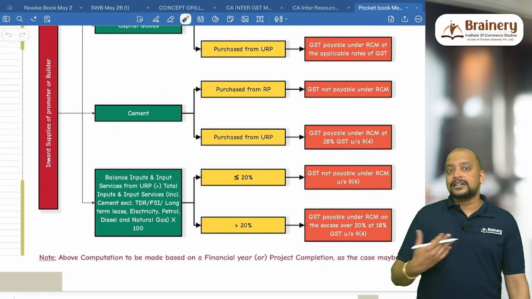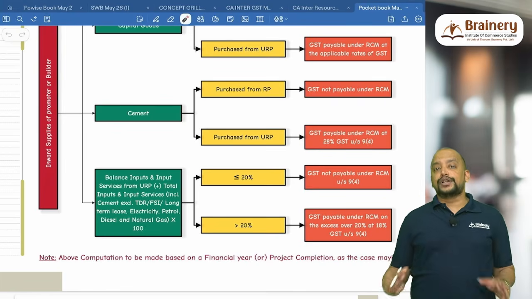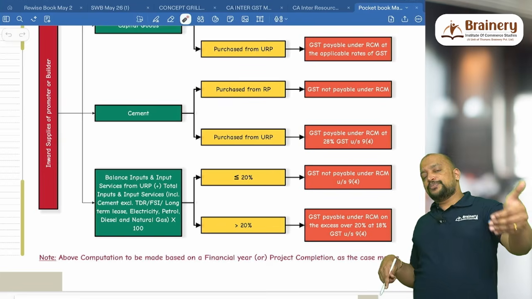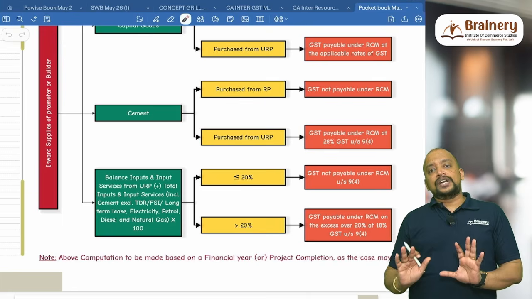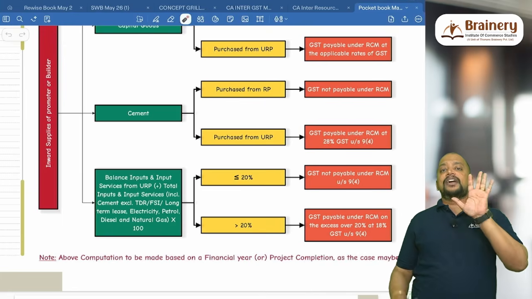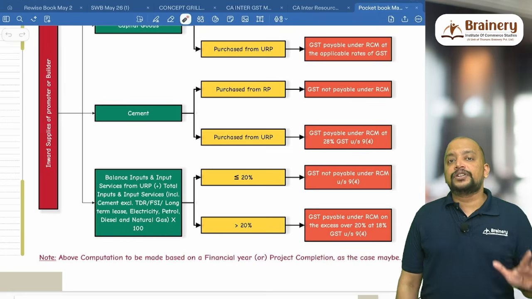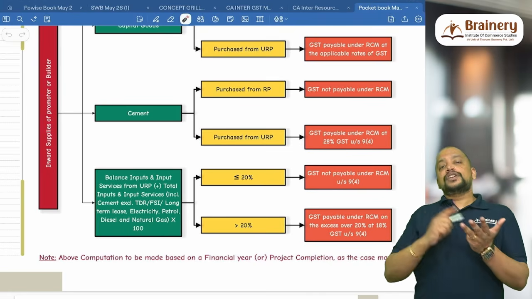Then we have to see the third step: other inputs and input services from unregistered person divided by total, into 100. If the other inputs and input services from unregistered person, other than cement, divided by total. While doing the total, take cement because that is also one of the inputs, but don't take 5. Number 1, TDR, FSI, long-term lease. Why? Because it's already covered under RCM under 9.3. So therefore you remove it.